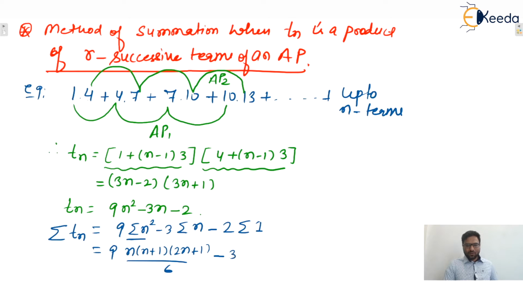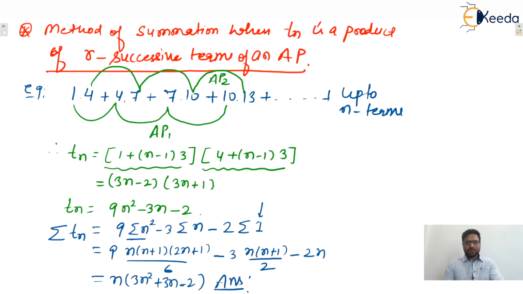Then the sum of the first n natural numbers is n into n plus 1 divided by 2, and minus 2 times the sum 1 plus 1 plus 1 up to n times, that is n. So after simplification it will be n into 3n square plus 3n minus 2, that will be the correct answer.